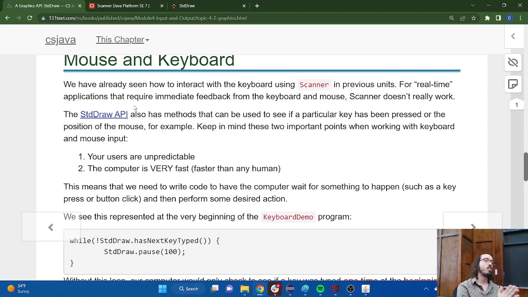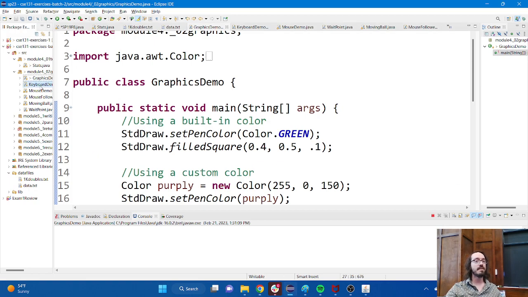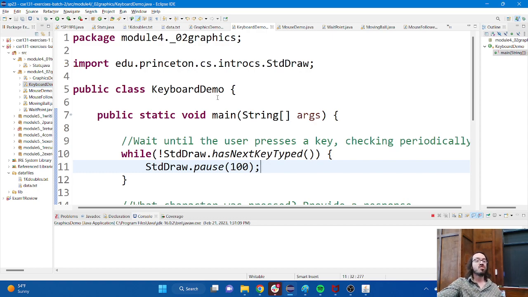One thing to keep in mind when working with the keyboard and the mouse, and drawing as well, is that computers are very, very fast. So the idea behind checking to see if a key has been typed or if the mouse has been pressed is that we actually require the computer to slow down a little bit. The person sitting at the computer is the one who ultimately decides when to press the key or press the mouse. And we don't know when that's going to happen.